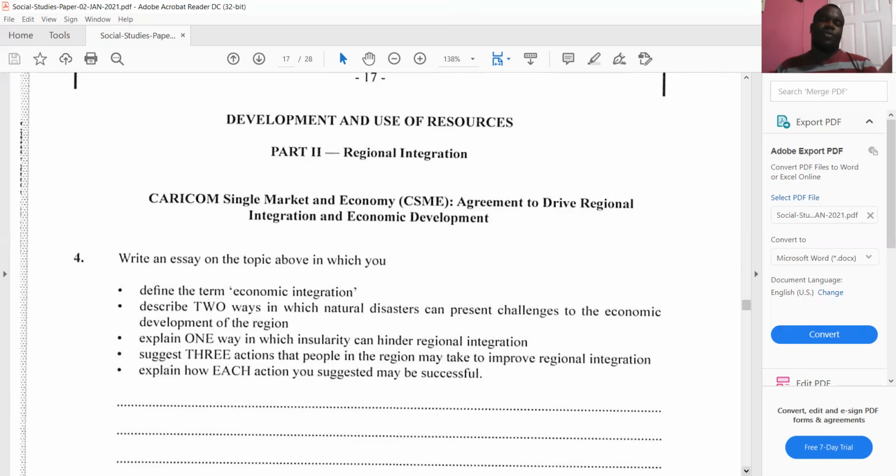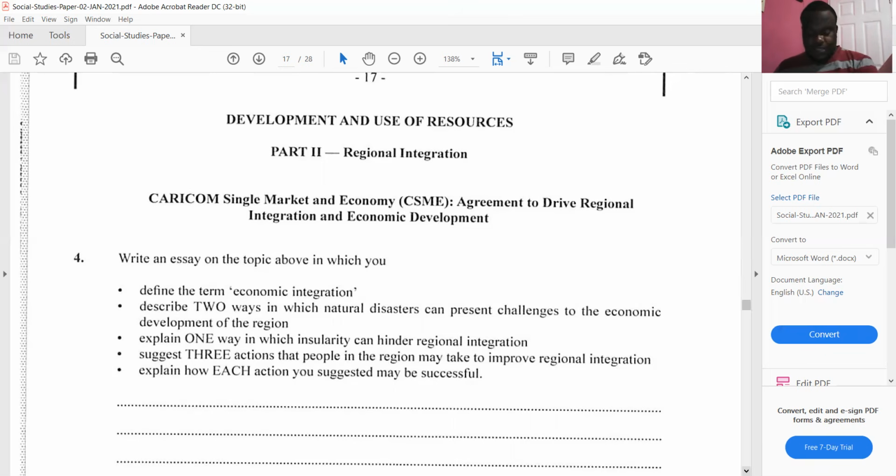And I love how they broke down the question for the January 2021 paper. As I said earlier, and I'm saying again, this paper was pretty easy. So students must have gotten some good grade ones out of this, right? Because this was pretty easy. I love how they put the question in parts so persons know specifically what they're asking for. So you just answer each of these, you just indent from the line and answer in a paragraph. Then you indent again, you don't have to skip any line, but indent to show that you are answering a new part of the question.